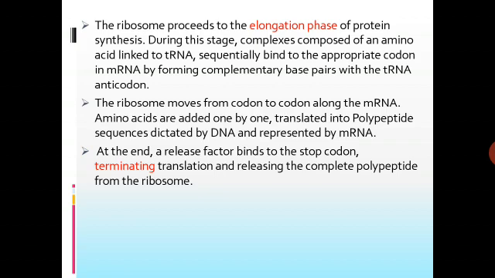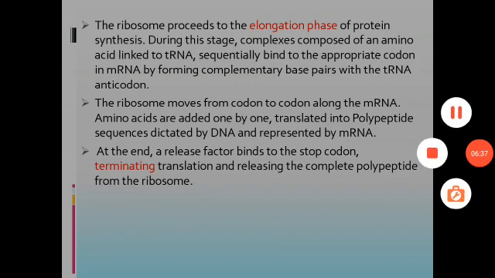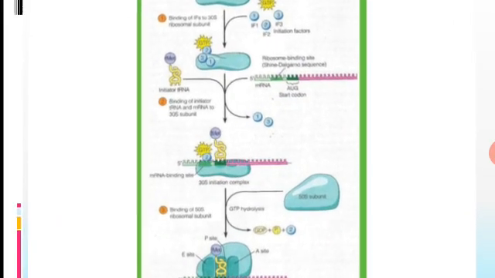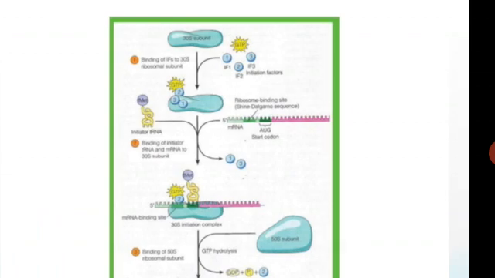So the first step is activation or charging of the amino acid. Second is chain initiation. Third is chain elongation. And the fourth step is chain termination. So in this, it has been shown the steps of translation.